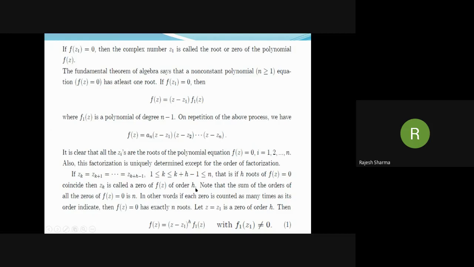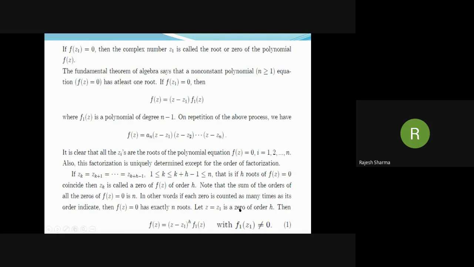Note that the sum of the orders of all the zeros of f(z) is n. In other words, if each zero is counted as many times as its order indicates, then f(z) equal to 0 has exactly n roots. For example, z raised to the power m, where m is a positive integer, has m repeated roots at the origin, that is, at z equal to 0.